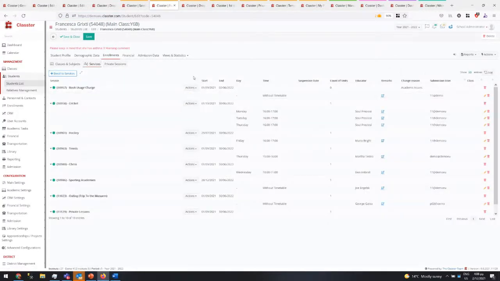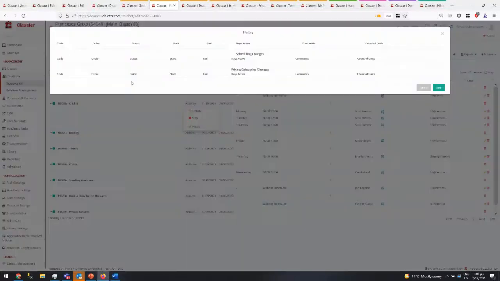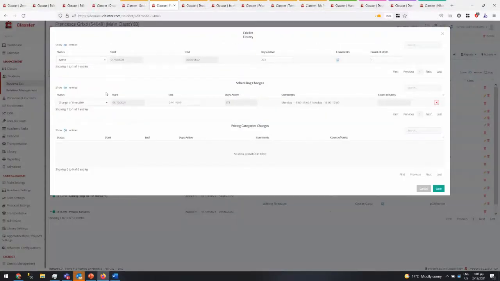For example, let's go to the Cricut. In the history, you see when they started, and then this is a timetable. And when the timetable changes, a logging of the old timetable exists. So we know that from the beginning until a specific day, we have this timetable, and then the timetable changed. So we know the logging of how things are changing.